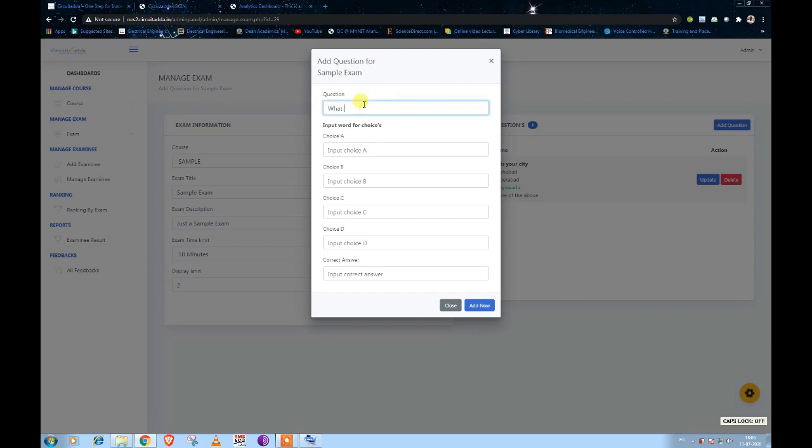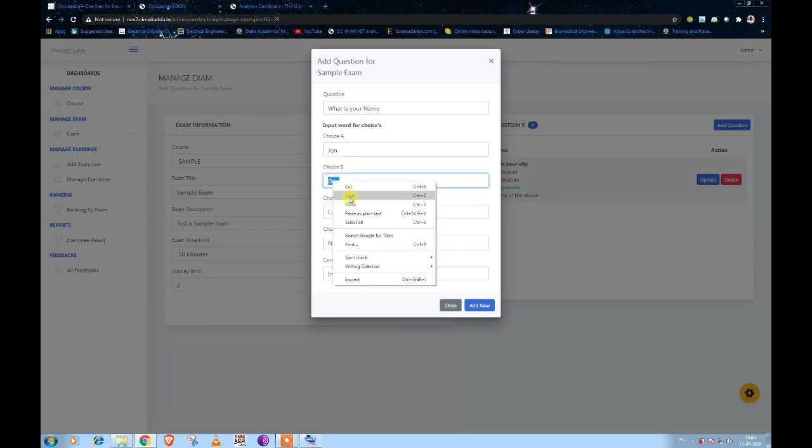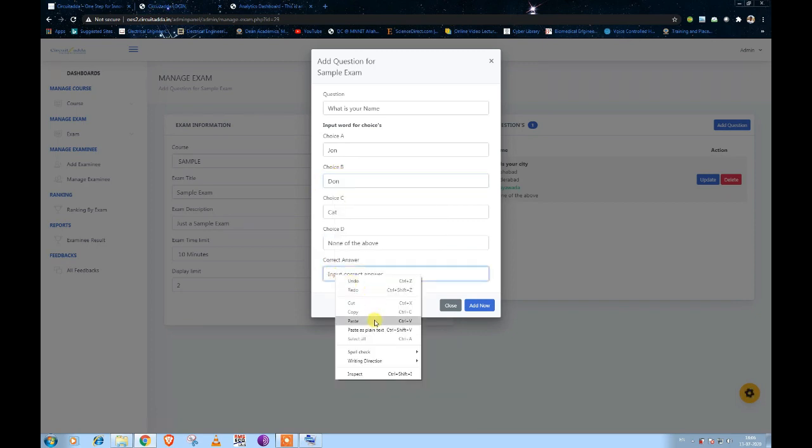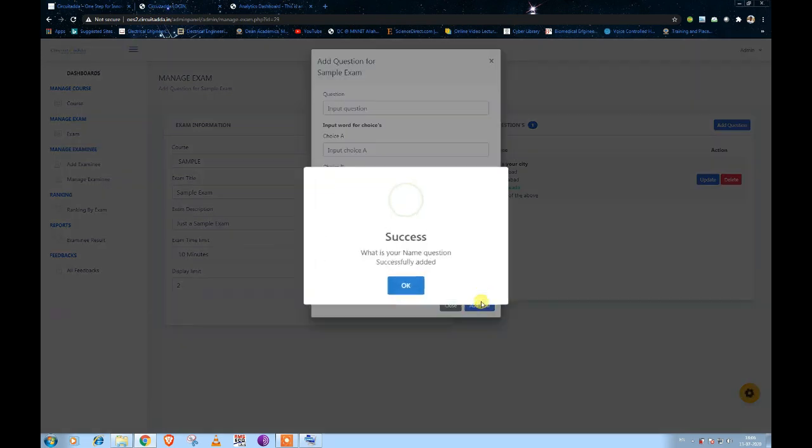What will the other question be? What is your name? Option A will be John, option B Don, option C cat, option D none of the above. As this is a sample, I am placing some sample questions. And what will be the correct answer? Choose any one option from here, like Don. Don will be the correct answer, so I am selecting Don, pasting it here, and clicking on the add now option.